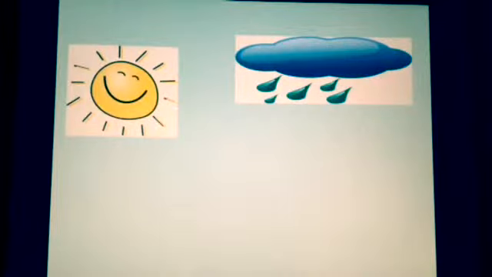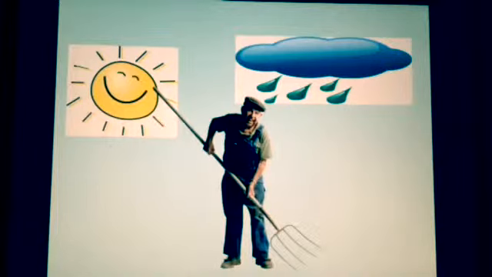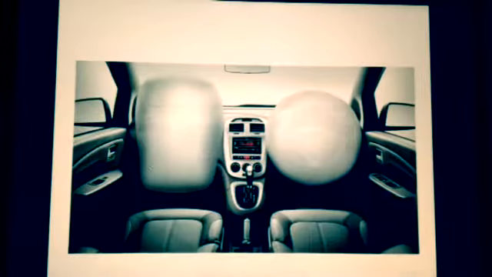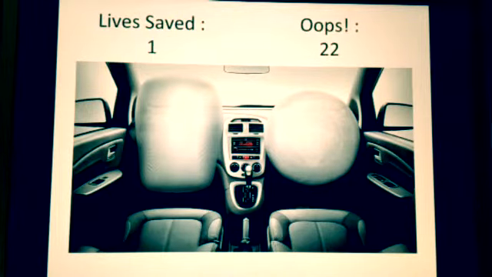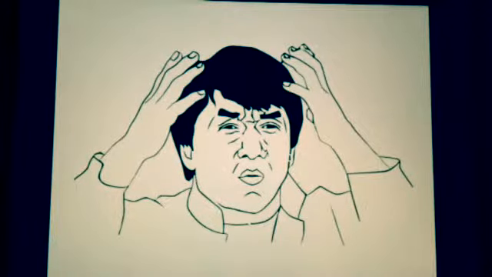Now, why would something like this be important? What would we use it for? Things like weather, sunshine, rainfall in particular areas. That's really useful information for a farmer. And think back to what I said about car airbags. What if the statistics were reversed and airbags only saved one life for every 22 they killed? Would it make sense to have them? I don't think so.